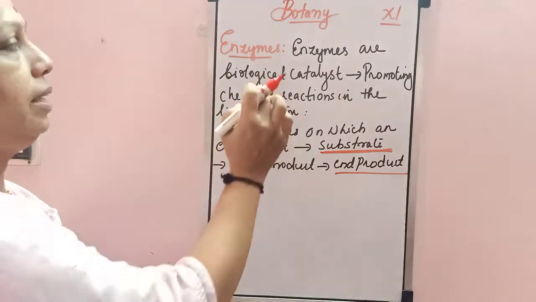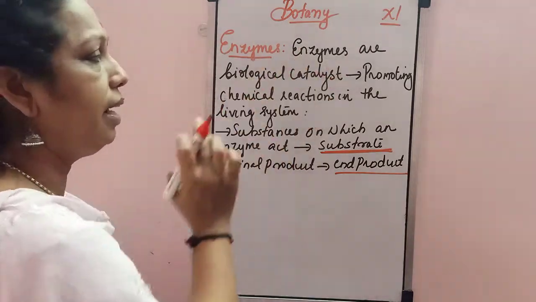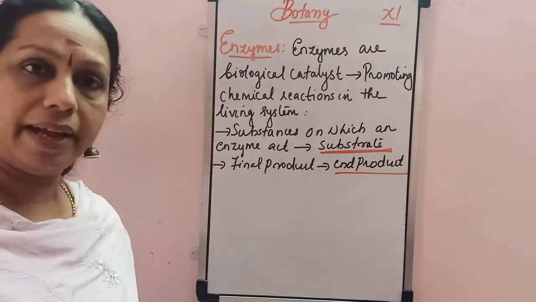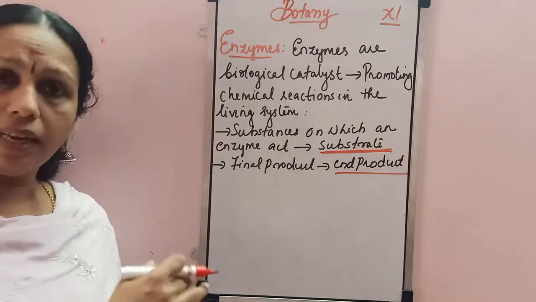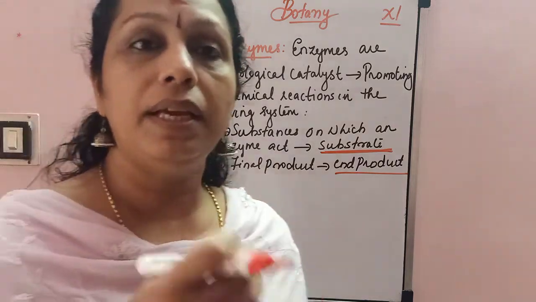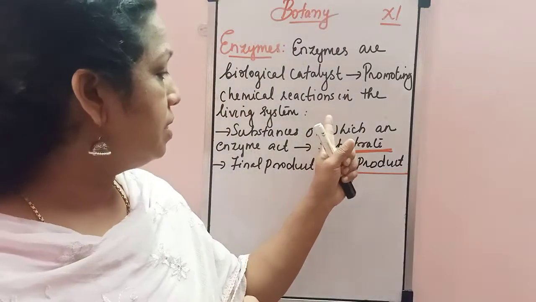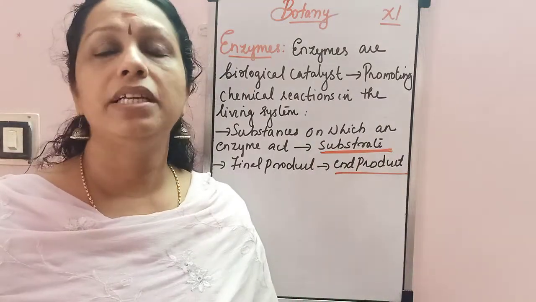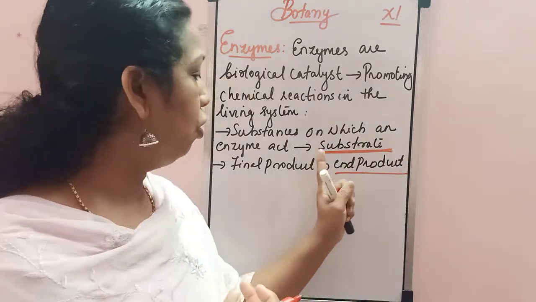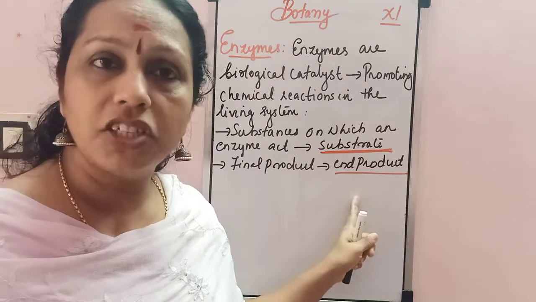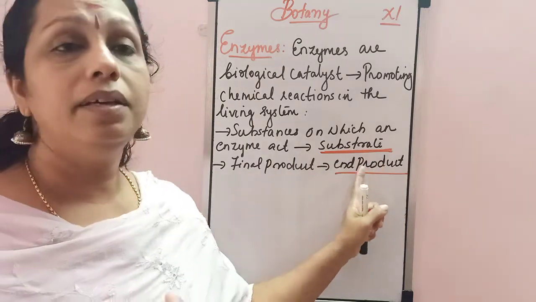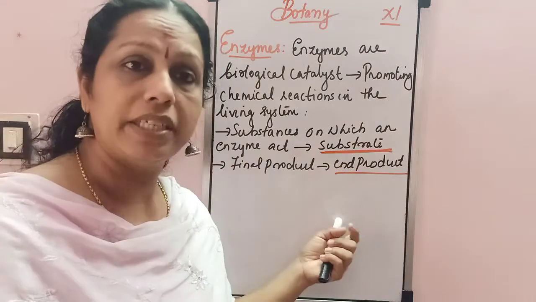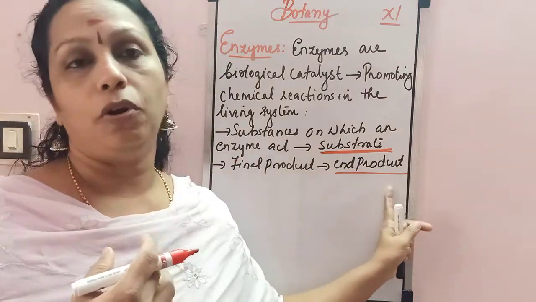Okay, so the enzymes are biological catalysts promoting chemical reactions. They are biological catalysts. They promote chemical reactions that are taking place in our body. And the substance on which the enzymes act is called a substrate, and the end product that is formed as a result of this chemical reaction is called, for the final product, we call it the end product.